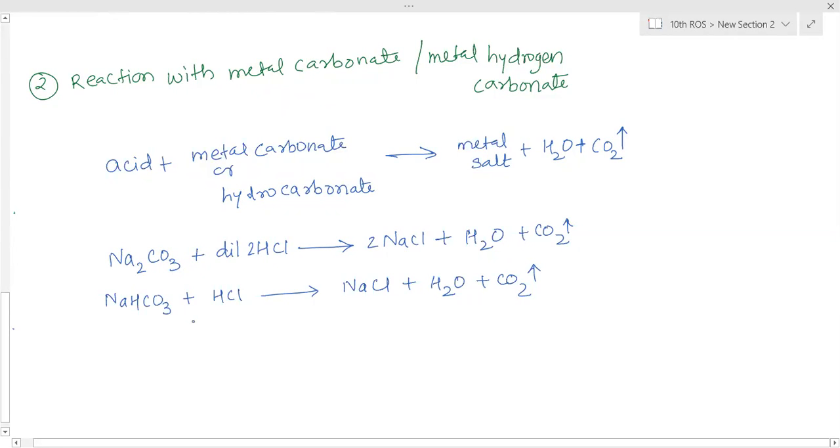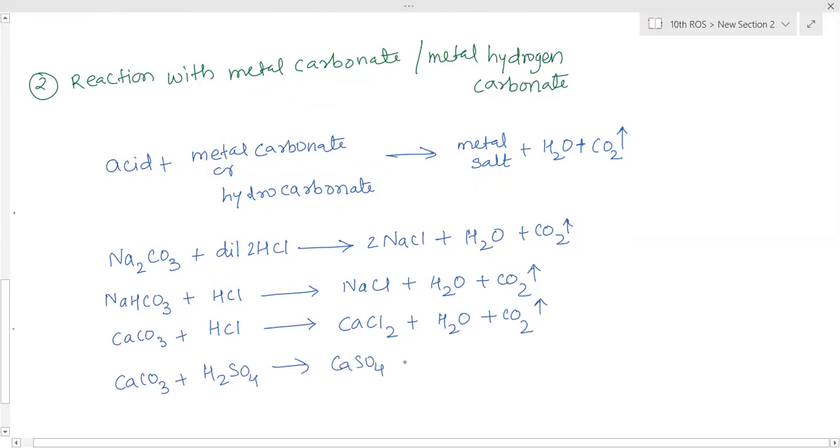Ma'am, this is applicable for any acid, right? Any acid, yes. H2SO4 is also possible. Calcium carbonate. I'm telling about the first equation given in the textbook and then we will go through the different ones. So calcium carbonate reacts with hydrochloric acid. It will produce calcium chloride plus water plus carbon dioxide. Now here calcium carbonate can react with sulfuric acid also. It is H2SO4, will form calcium sulfate plus water plus CO2, possible.